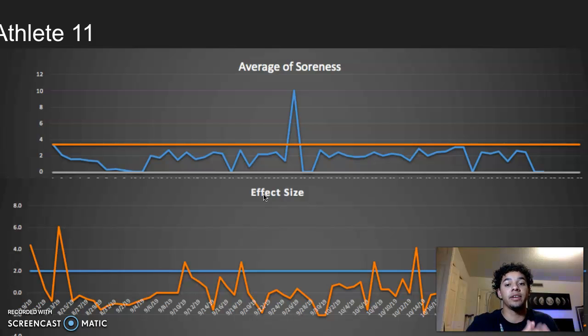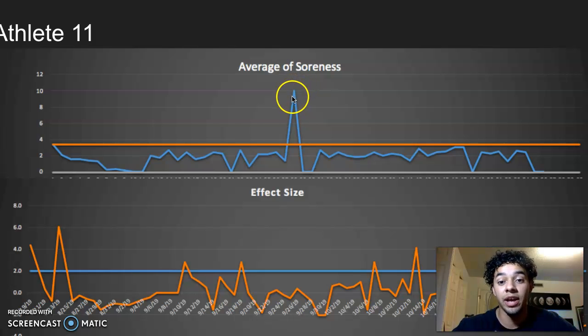Soreness, athlete 11, they've got a really huge spike right here about midway. Some stimulus happened to where they became really sore. Maybe it was just a very extreme tough game for them. Maybe they had to play a whole game. I'm not really sure, but I'd go to the coach and say, "Hey, your athlete 11 had a really rough day yesterday, and they need some time off."